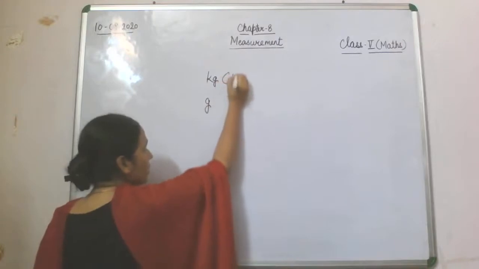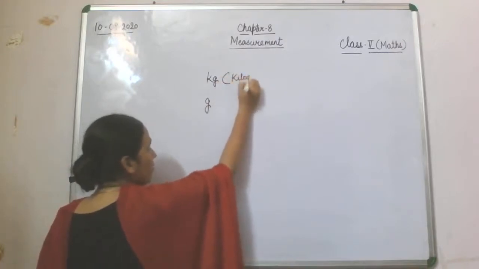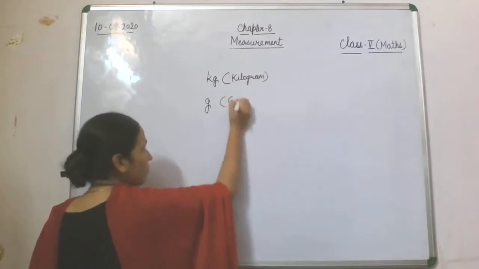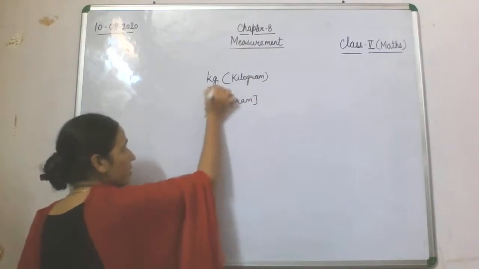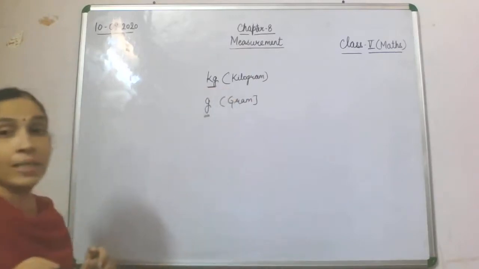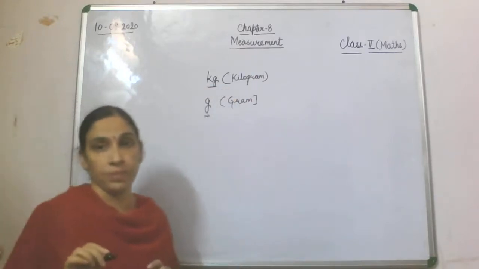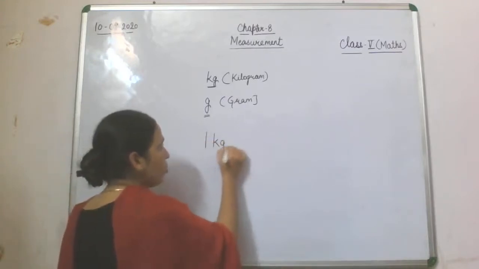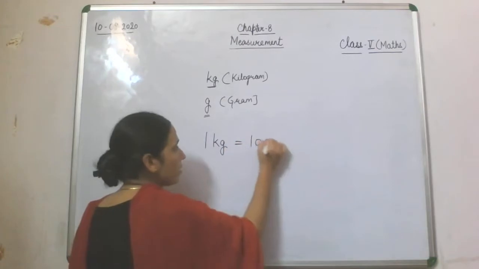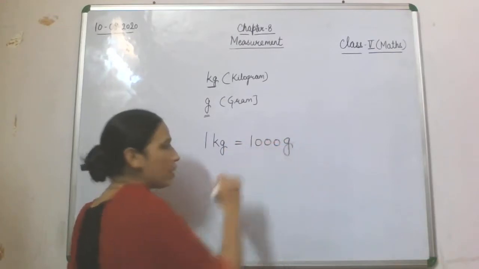So kg means kilogram and g means gram. This is the standard unit of weight. And 1 kg is equal to 1000 gram. This also you have heard.